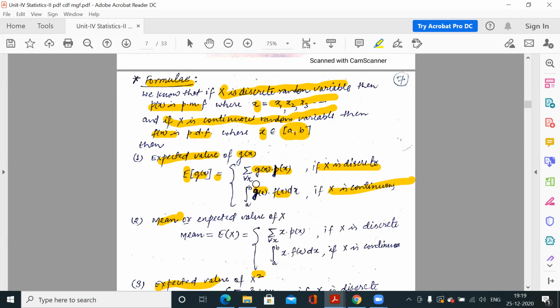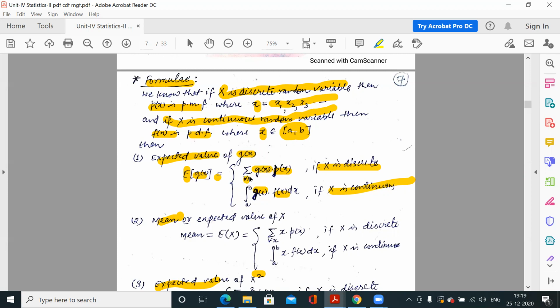So how to calculate the expected value of any function g(x)? Simply multiply g(x) by p(x) or f(x), depending on whether the variable is discrete or continuous, and you have to do this for each possible x. It depends on the question, how many possible outcomes there are.